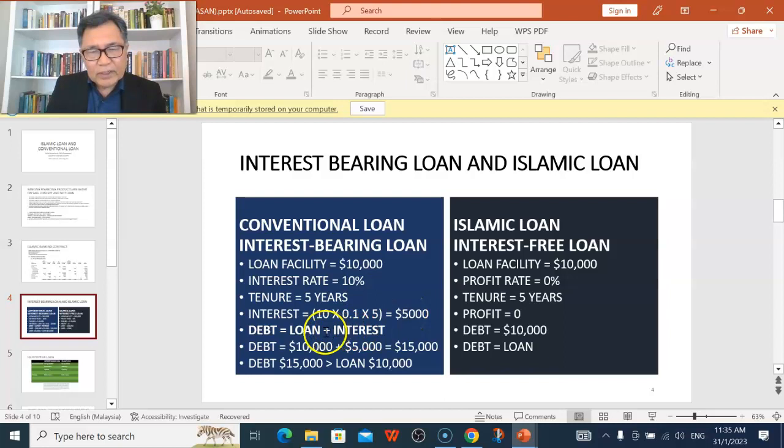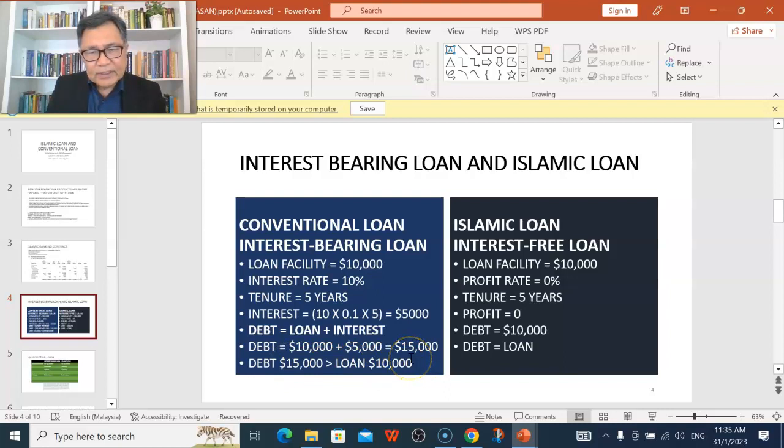And therefore, the borrower will owe the bank a sum of the loan, which is 10,000, plus the interest payment, which is 5,000, and therefore the total debt that the borrower owes the bank over the 5 years would be 15,000. And we can see that the size of the debt, which is 15,000, is more than the size of the loan, that is 10,000.